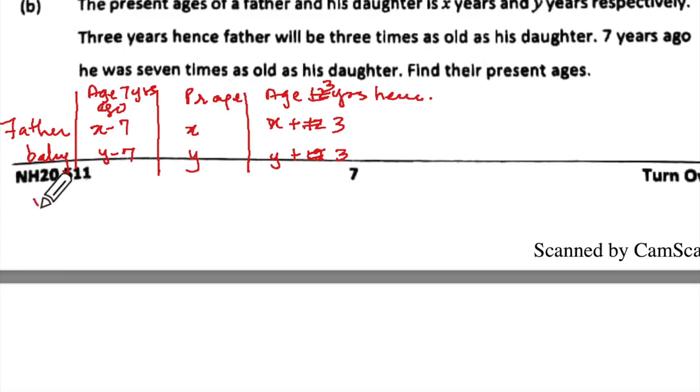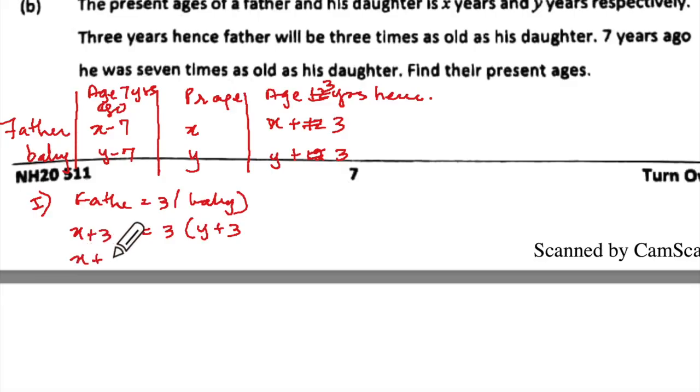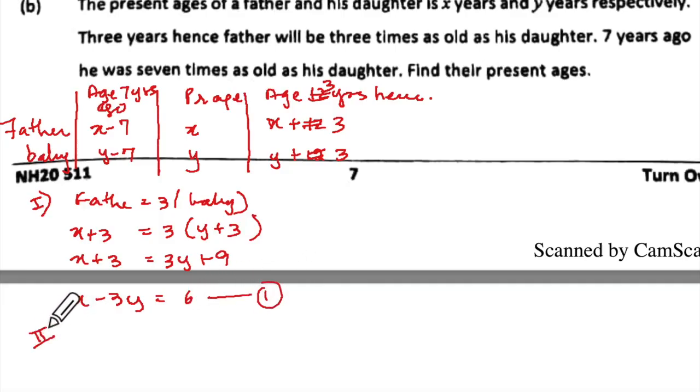Okay. So case 1. What does case 1 say? 3 years hence, father equal to 3 times baby. Understanding? So daddy X plus 3, baby 3 into Y plus 3. Tell me what do you get? X plus 3 equal to 3Y plus 9. So X minus 3Y equal to 6. Equation number 1. Can you tell me what is the equation for the second one?